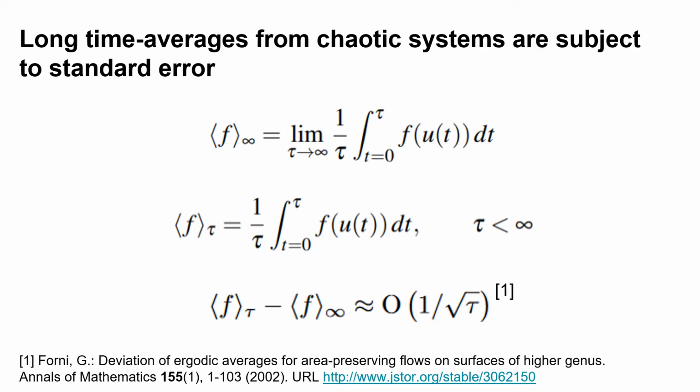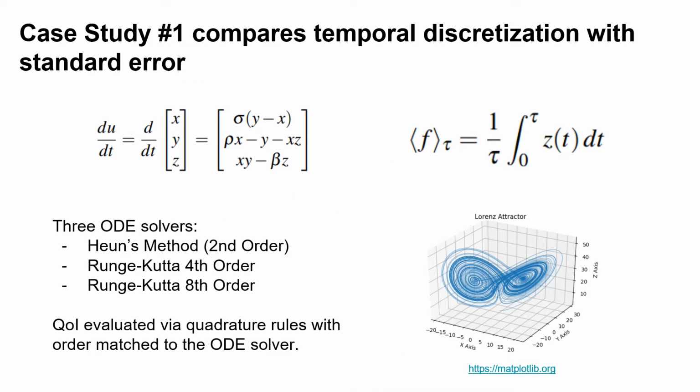This highlights the goal of our work, to study the interplay and trade-offs between discretization error and the QOI approximation error, or standard error as we call it. We do this using two case studies, which I'll now go through in more detail. In the first case study, we look specifically at the interplay between temporal discretization and standard error.